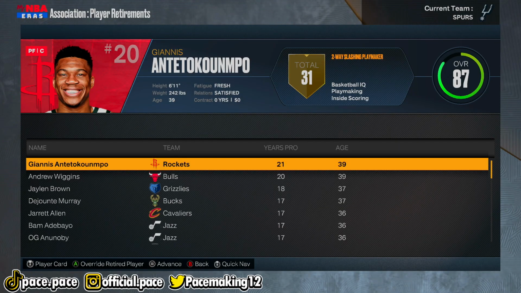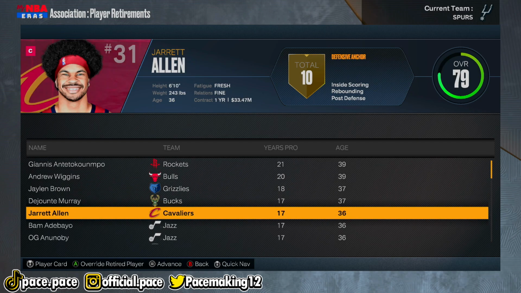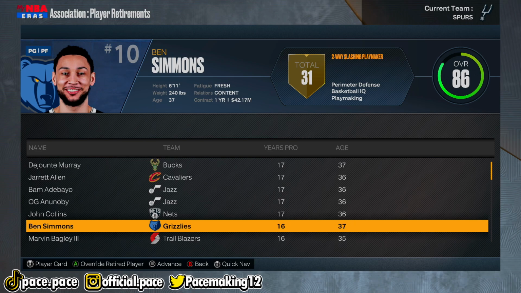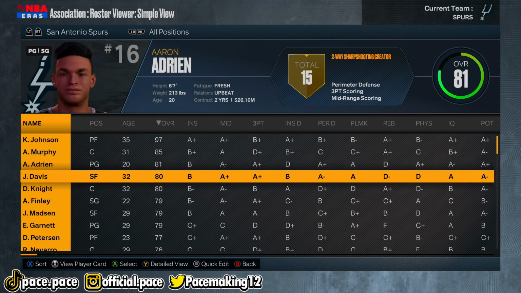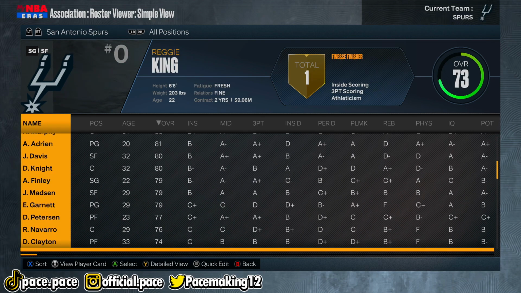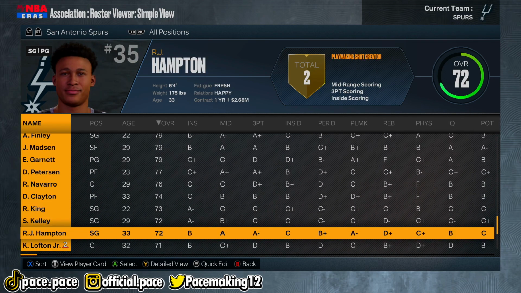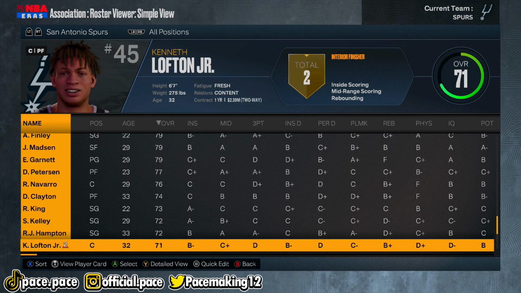And unfortunately, a legend like Giannis Antetokounmpo ended up retiring alongside Jaylen Brown, DeJounte Murray, and other guys like Bam Adebayo. Ben Simmons also decided to retire. Man, it's going to be a sad day to see Giannis retire. Now we're at the point of the simulation where I don't know any of these people on the roster because 99% of them are made up, except for RJ Hampton. I think this is a real person too, actually.